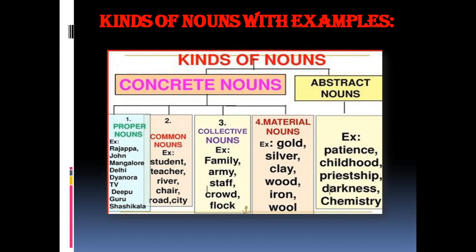Okay, so examples of proper noun: Rajappa, John, Mangalore and more. Common noun examples: teacher, student, river and more. Collective noun: family, army, staff, crowd, flock. Examples of material nouns: gold, silver, clay, wood, iron, wool. Examples of abstract nouns: patience, childhood, pressed sheep, darkness, chemistry.